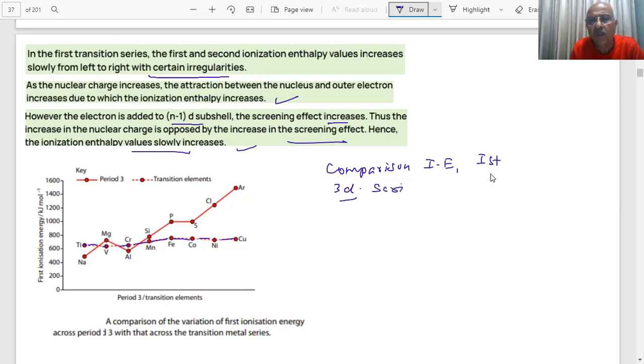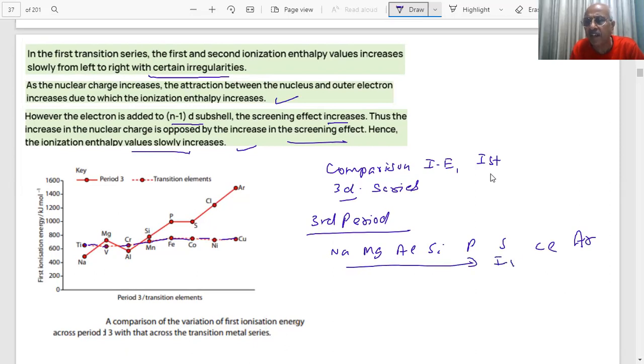That is the 3d series. And if you compare it with the third period elements, you have sodium, magnesium, aluminium, silicon, phosphorus, sulfur, chlorine, argon. Here, as you go in the third period, the first ionization enthalpy, in kilojoules per mole, is increasing, as you can see in the graph. It falls only in the case of aluminium. We explained that reason earlier.